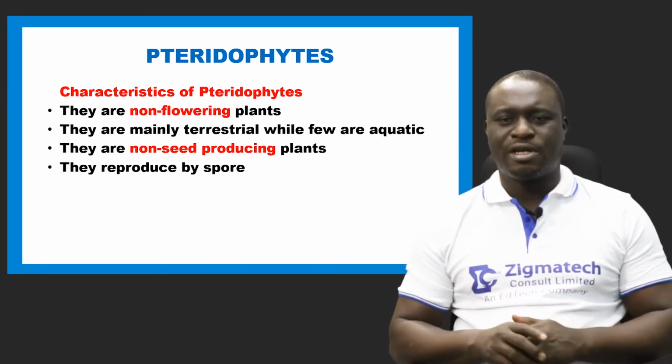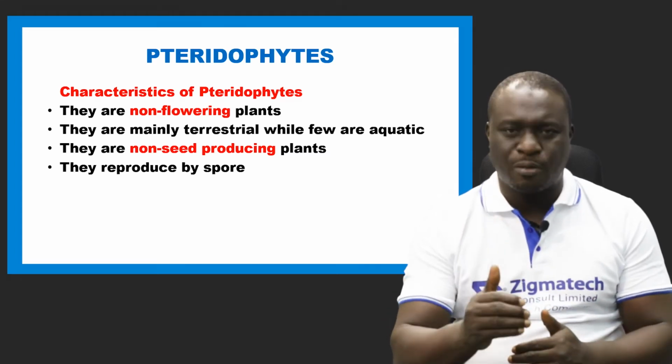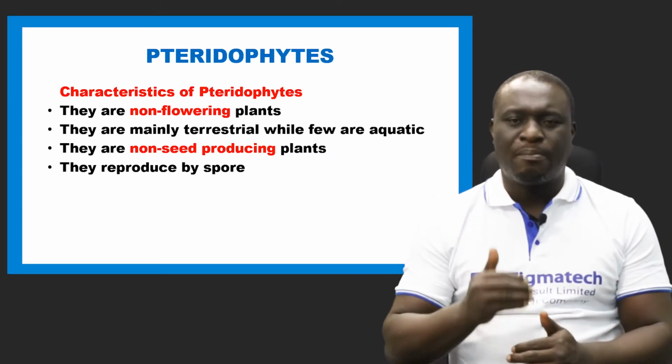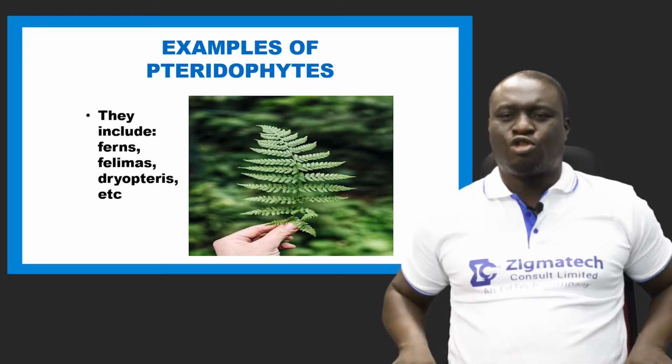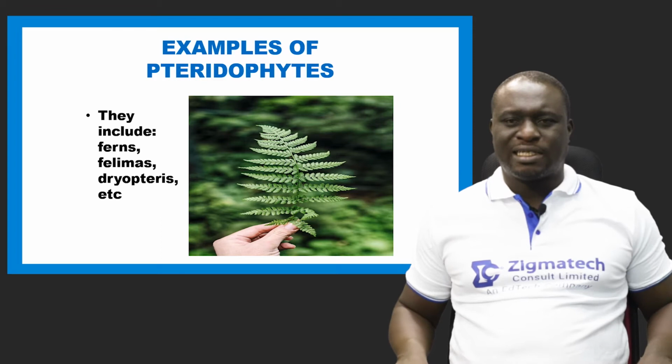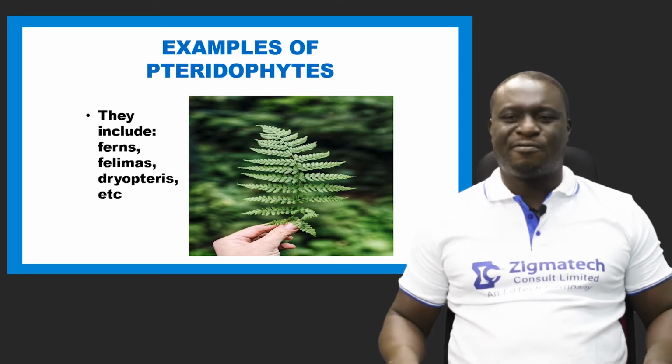Seeds. And number 3 or number 4, they reproduce by spore formation. Now, let's take a look at the structure of a pteridophyte and some of their examples. A major example of a pteridophyte is the fern.